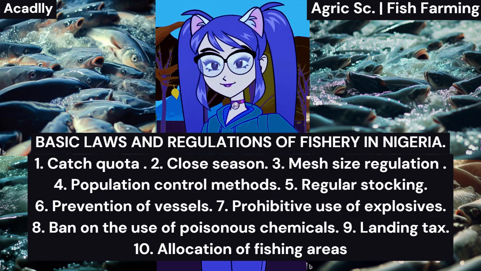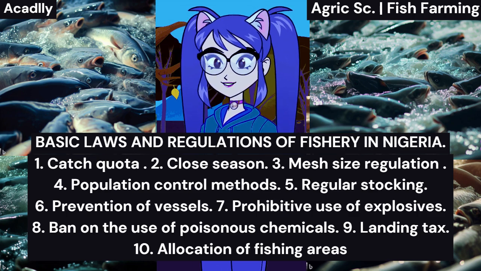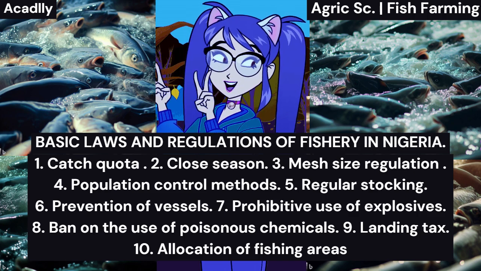8. Ban on the use of poisonous chemicals prohibits the use of substances like gamalin 20, as they are harmful to fish of all ages. 9. Landing tax applies a tax based on the total catch and sizes of fish at the landing site. 10. Allocation of fishing areas assigns specific fishing areas to individual fishermen to avoid interference with larger fishing areas.